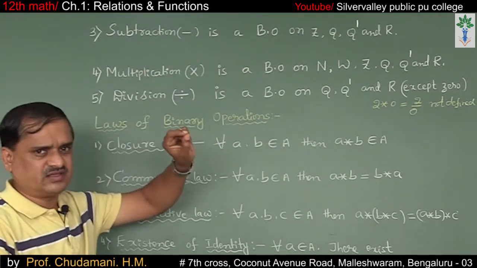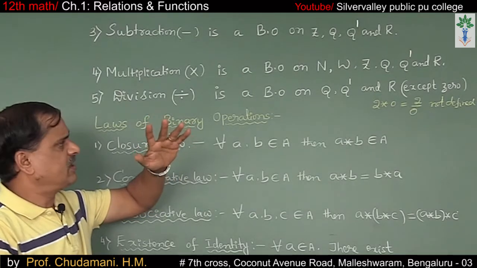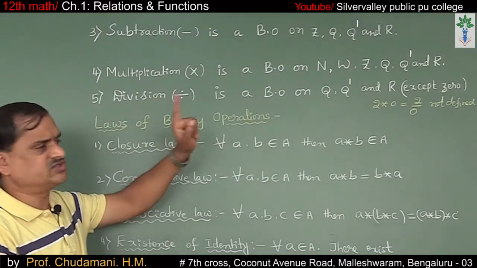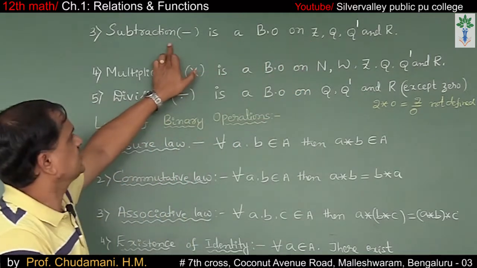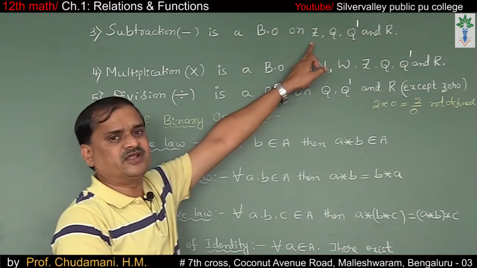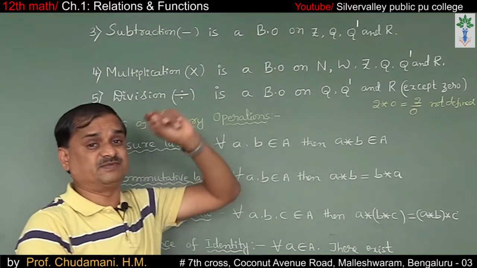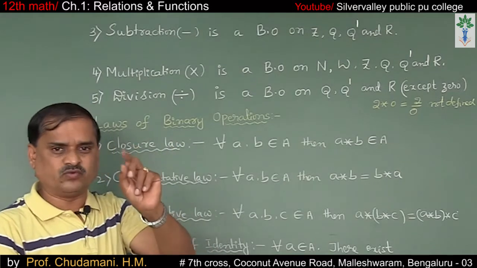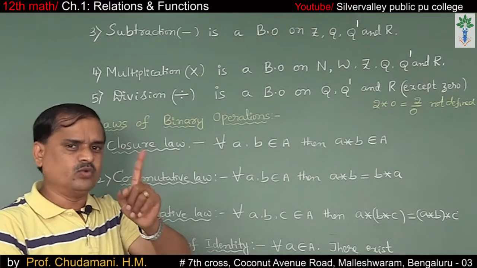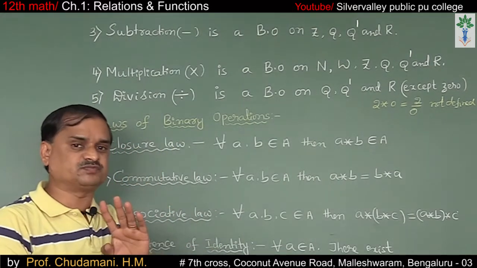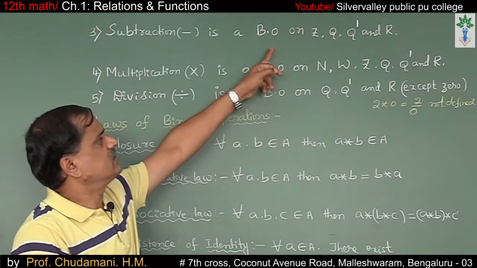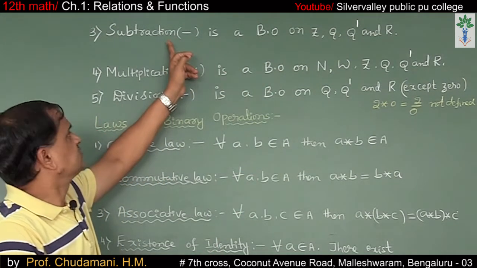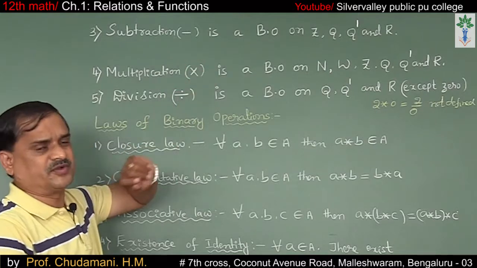If you take natural numbers, subtraction is not a binary operation on the set of natural numbers, because 1 and 5 are natural numbers, 1 minus 5 means minus 4, and minus 4 is not a natural number. That's why subtraction on natural numbers is not a binary operation.